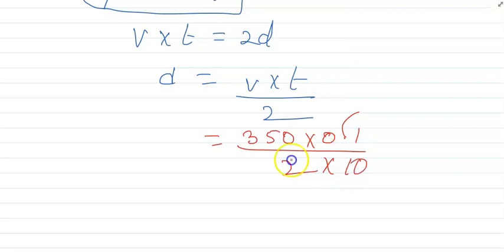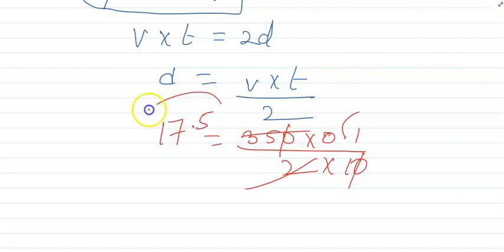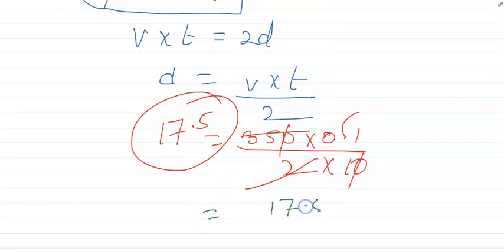10. Yes, 0 0 cancel. Fine, great. So it will be 2 ones are 2, 2 sevens are 14. That is how much? 17 point. So our answer is 17.5 meter. Done. Next question, please read.